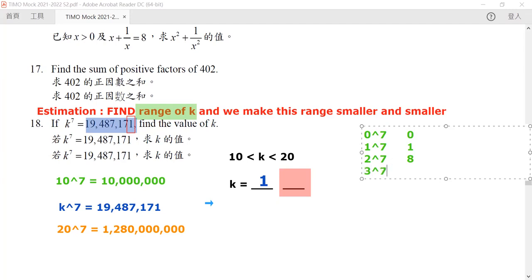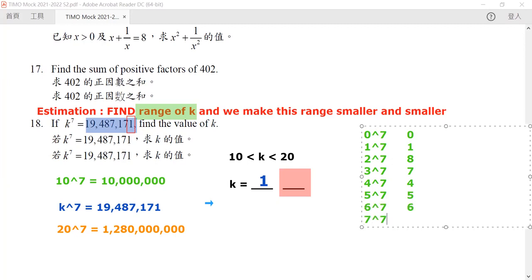Going through the same thing, 3 will give you a last digit of 7, and 4 will give you a last digit of 4. For 5, no matter how many powers you raise it to, it will always be 5. The same goes for 6.